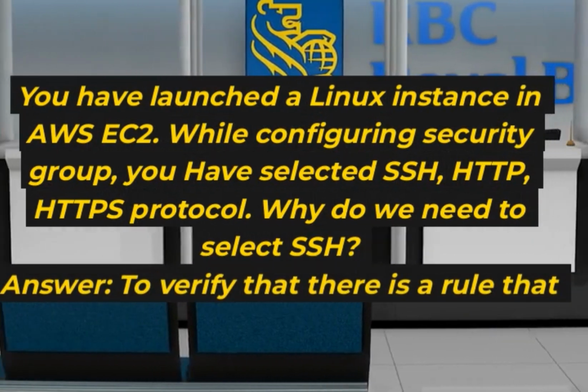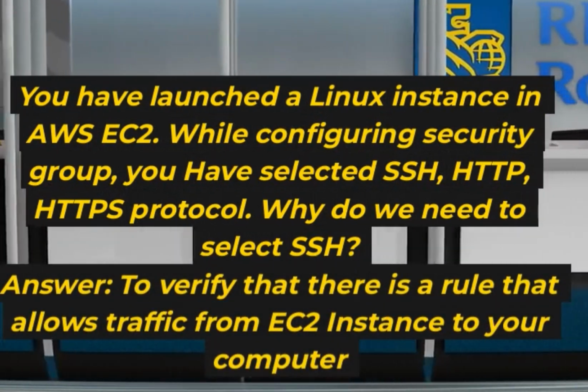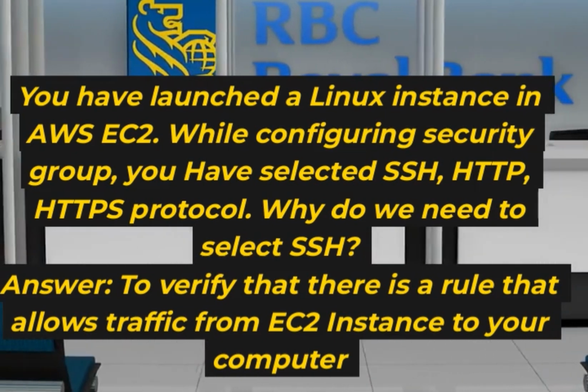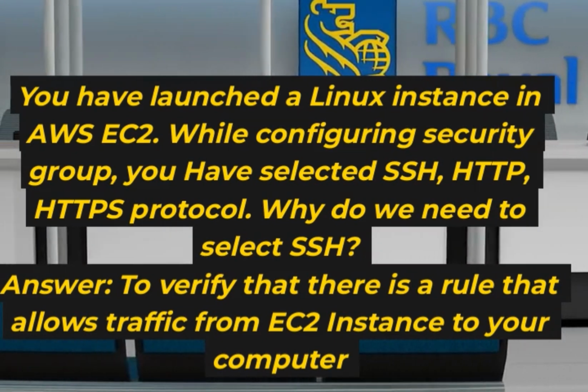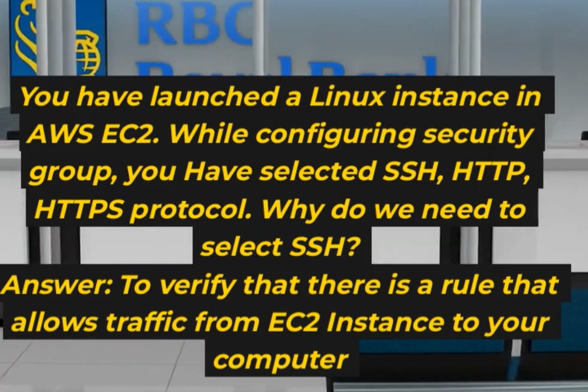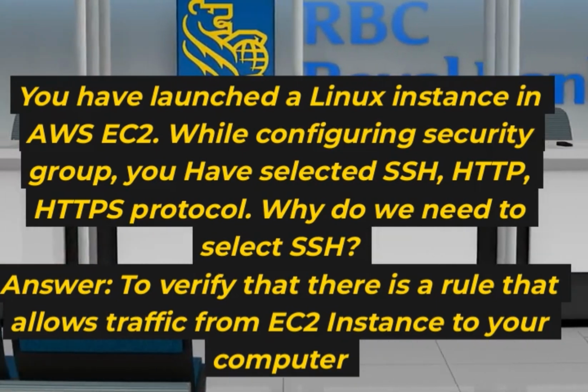You have launched a Linux instance in AWS EC2. While configuring the security group, you have selected SSH, HTTP, HTTPS protocols. Why do we need to select SSH? Answer: to verify that there is a rule that allows traffic from the EC2 instance to your computer.